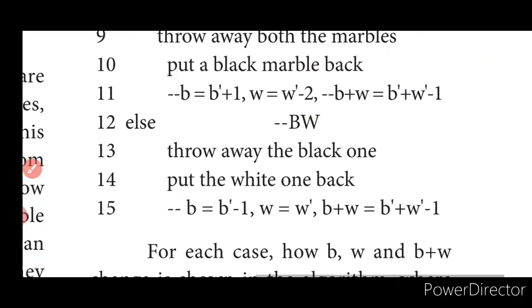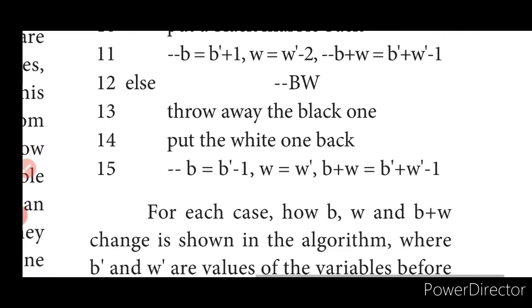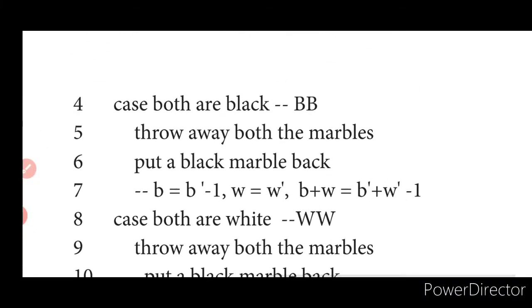Fine. If I pick black and white, what will happen? I'll throw the black one and I'll put the white one inside. So now what will happen? The black one will be reduced, the white one will remain the same because I am placing it back, and B plus W again will be B plus W minus 1. Able to follow, kids? Let me repeat again.